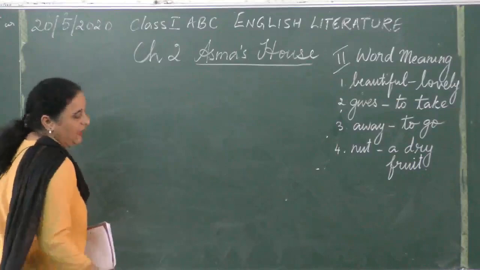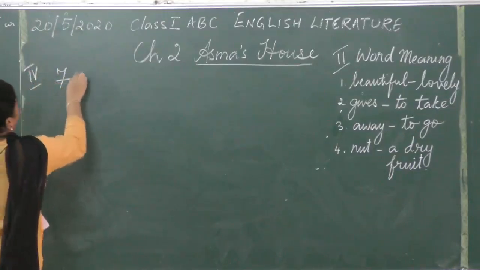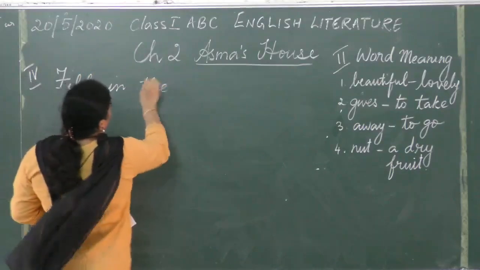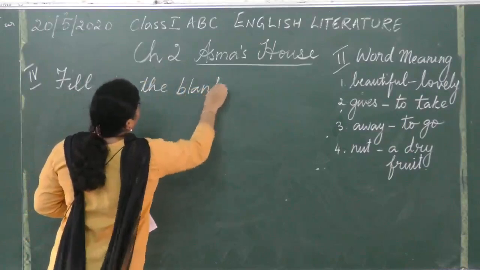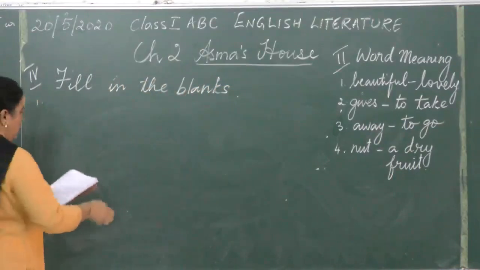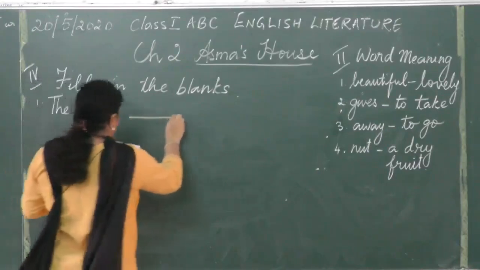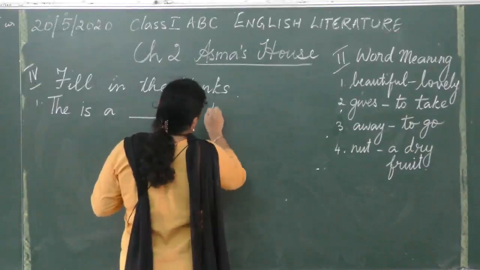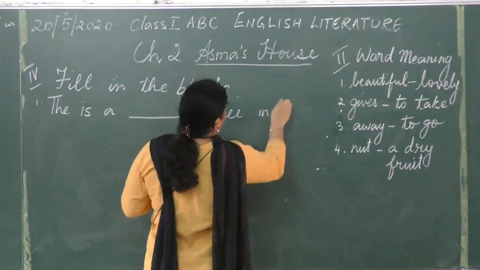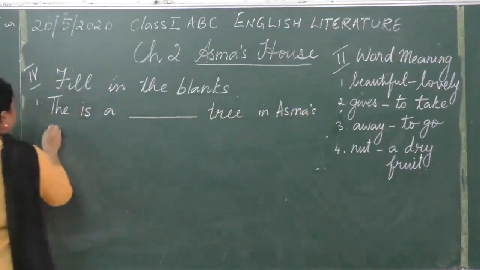So once you have done this, there are 4 fill in the blanks. So this is number 4. Fill in the blanks. Number 1 will be, there is a dash tree in Asma's garden.